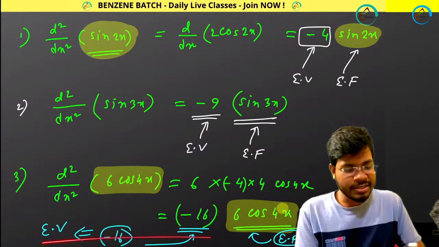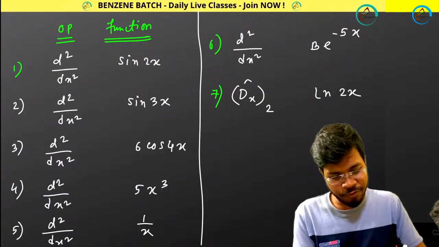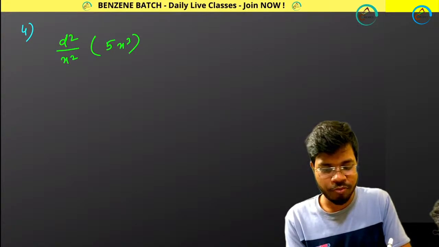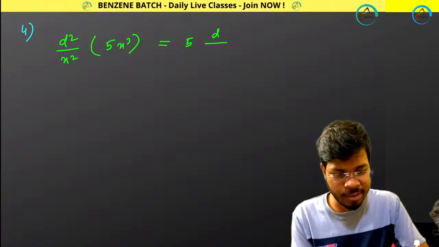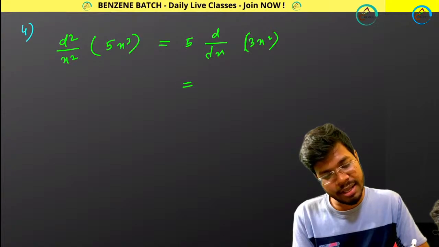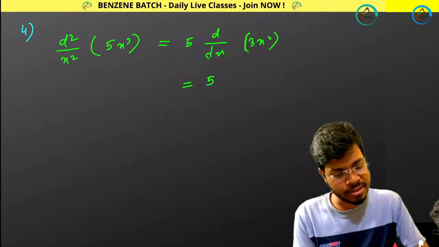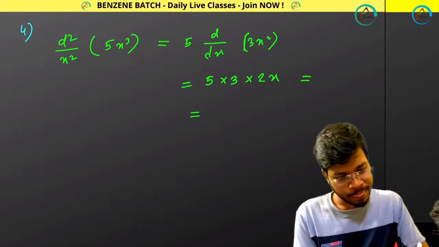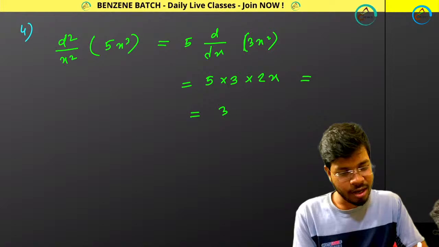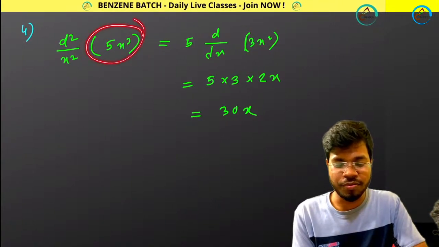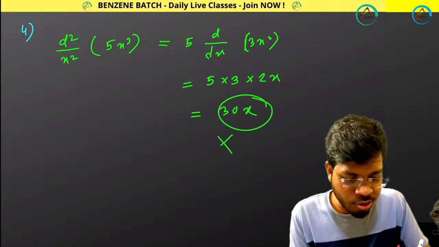So you are getting this thing. So this is also your eigenfunction. Number 4, 5x cube. So d square by dx square of 5x cube. 5 is here, then d by dx you will be getting 3x square. Then 5 into 3, then into 2x. So overall you are getting 3 into 5 into 2, 30x. That means you are not getting back your 5x cube. You are getting another function. That means it is not your eigenfunction.